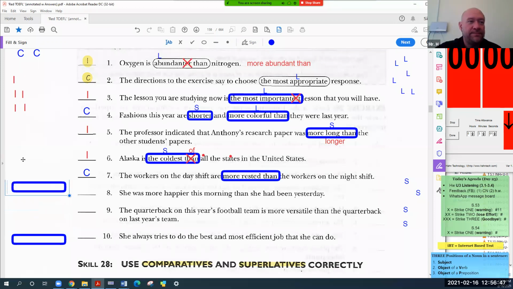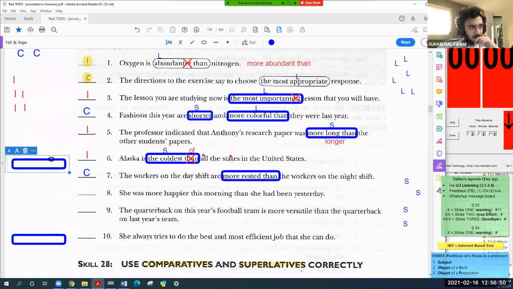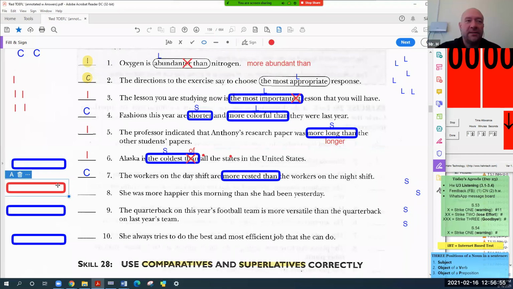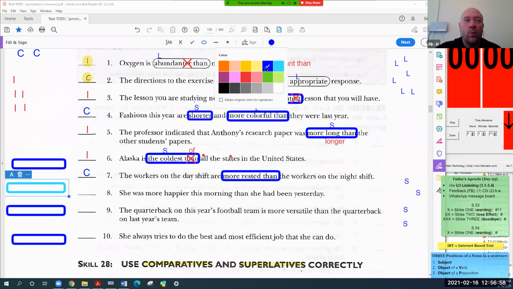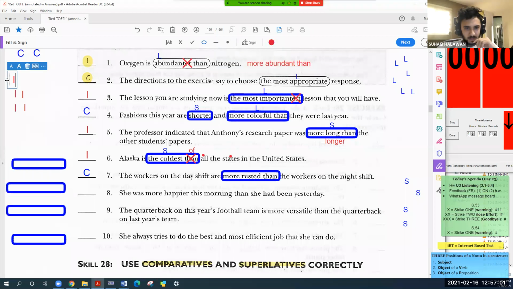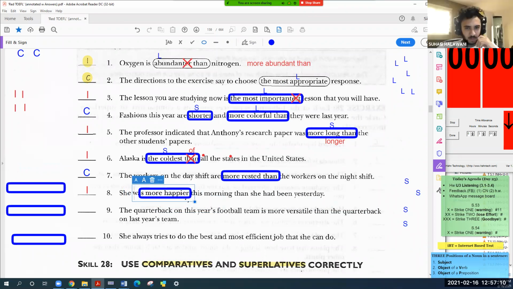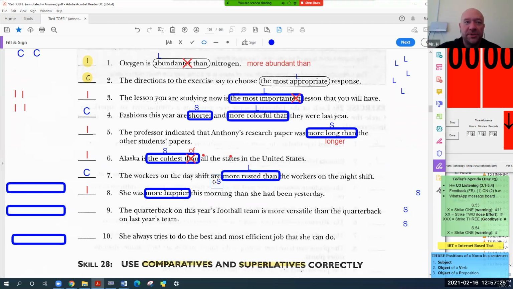Let's do the next one, Suhaib. I think number 8 is incorrect. All right, why? Because he put more, and then heavier this morning than. Where should I put this? The whole formula. We should change. Is this short or long? That's short. Happier, 2 syllables. Happy is 2 syllables. So what should I do?